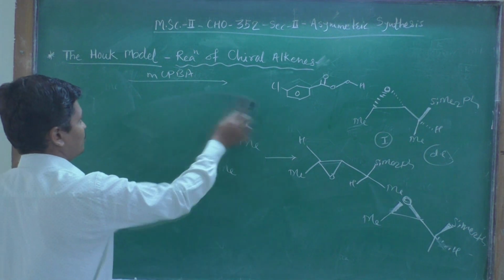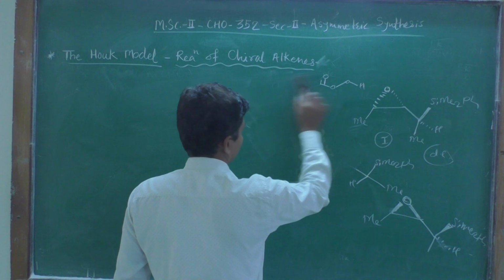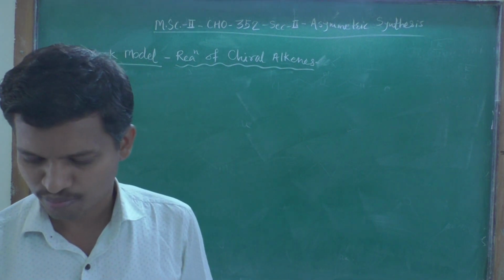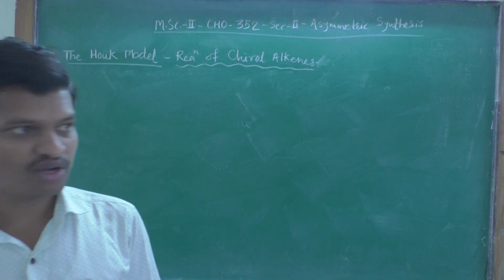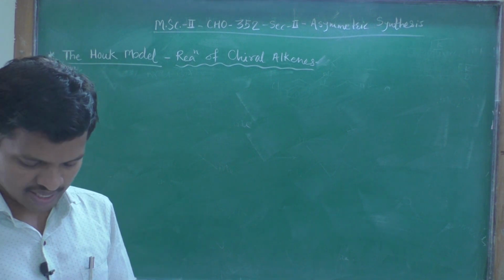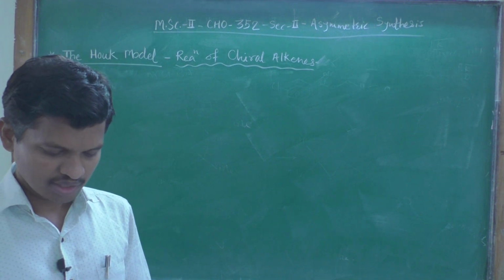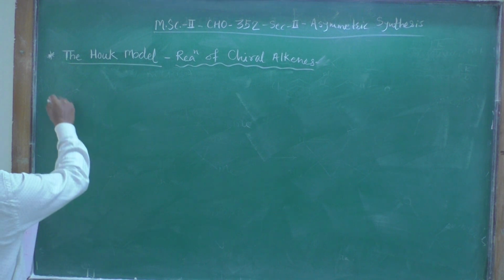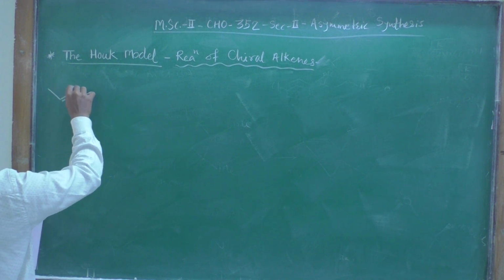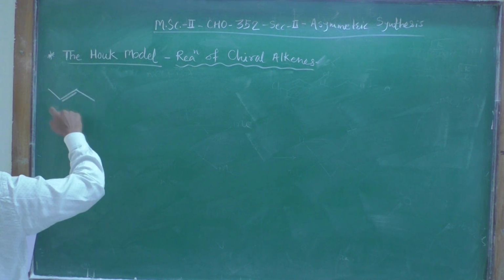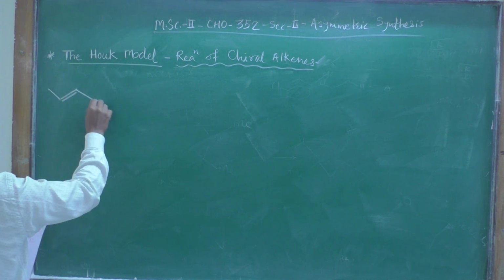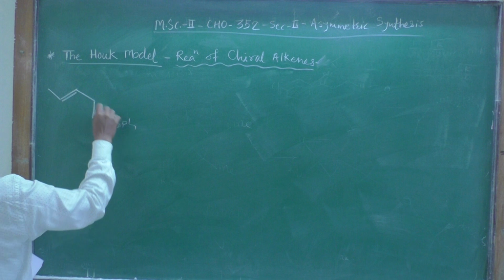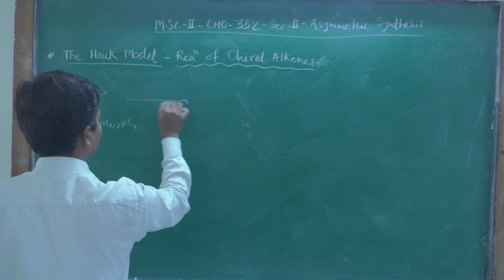Now let us see another example. By studying such reactions, you will be able to write the products of epoxidation of chiral alkenes. The next example is a trans alkene. In this case, we have seen the cis alkene, and now we are seeing the trans alkene. So this is the carbon-carbon double bond, and the substituents are trans to each other, with mCPBA.